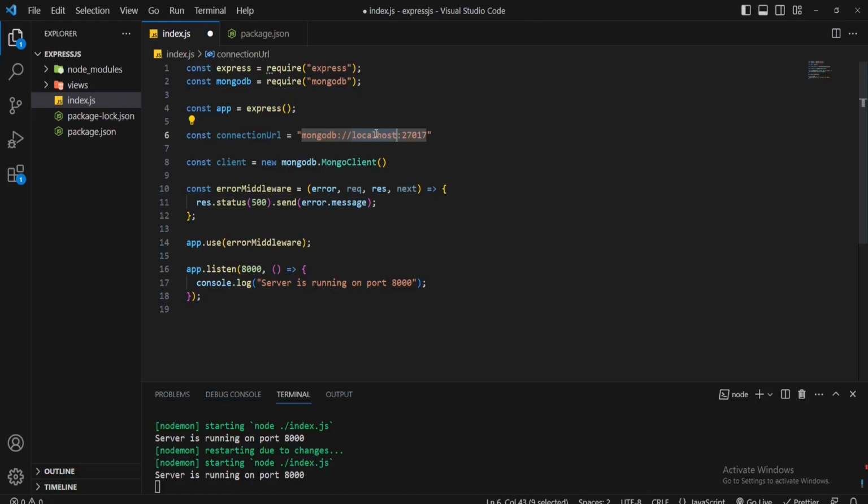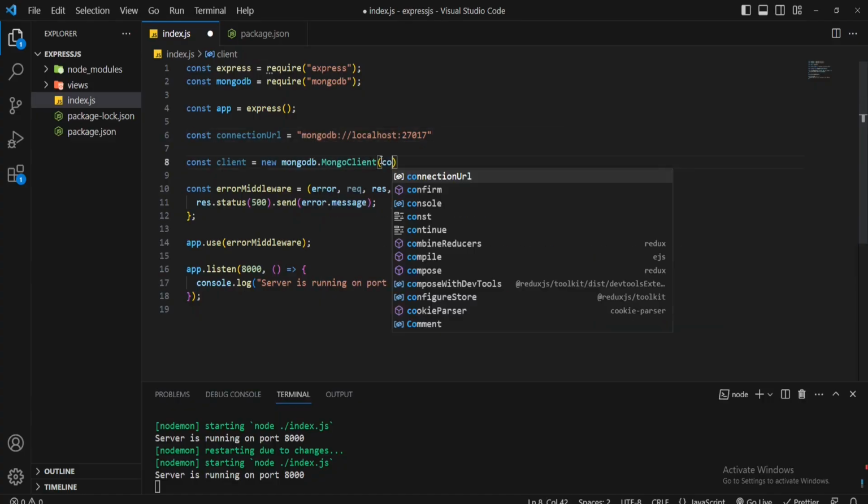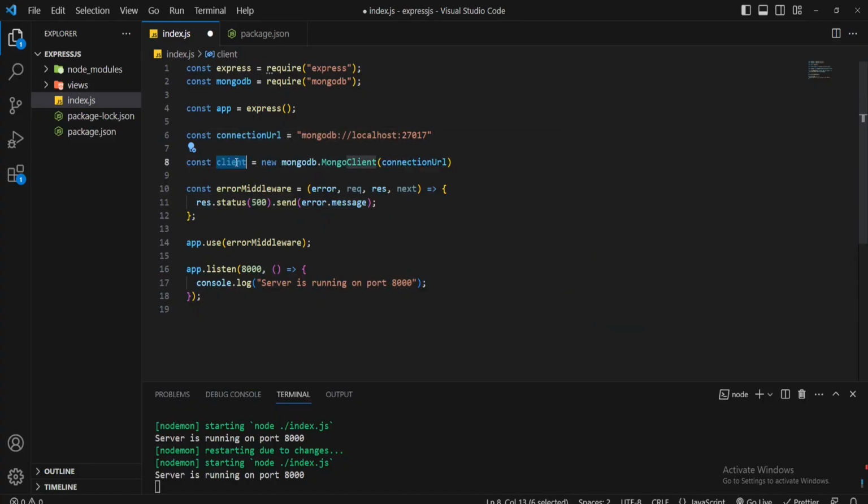Here localhost means we are using a local database. If you want, then you may use a cloud database. Don't worry, I'll talk about the MongoDB cloud database when we do our REST API project in a later video. Alright, so you can see 27017, which is MongoDB's default port. By default, MongoDB establishes this connection on this default port 27017. Now we'll pass this connection URL to the MongoClient class.